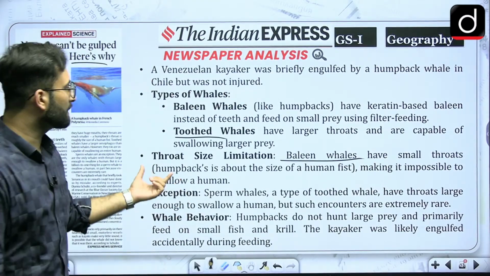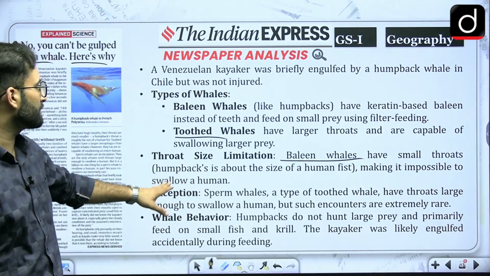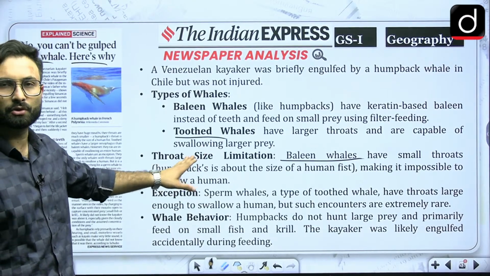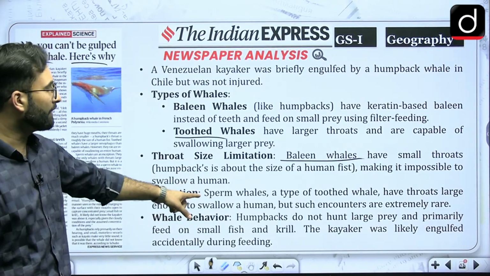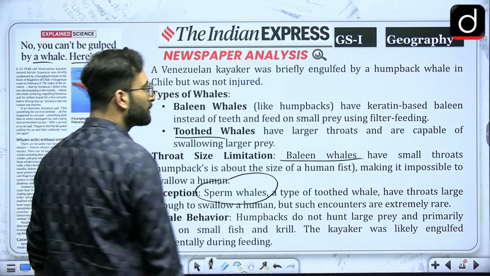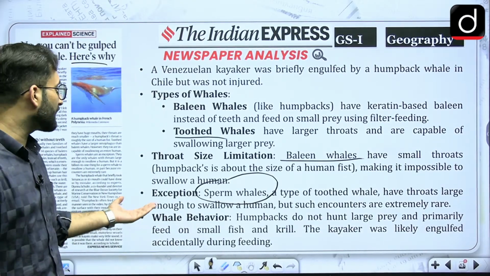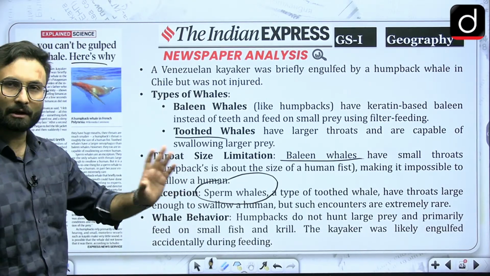Humpbacks have a throat about the size of a human fist, making it impossible for them to swallow a human. Okay, exceptions are there. When we talk about sperm whales, that is a kind of toothed whale which has throats large enough to swallow a human, but such encounters are rare.